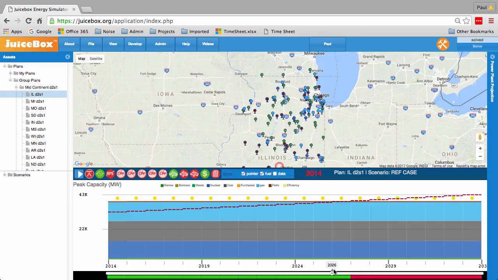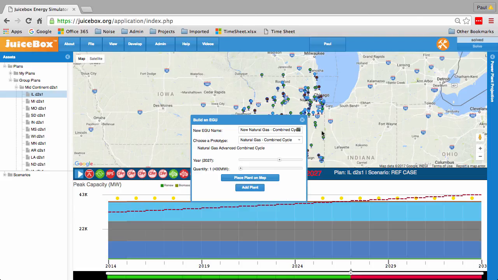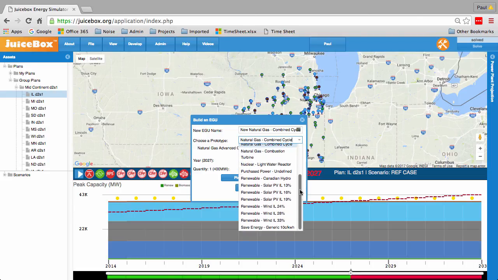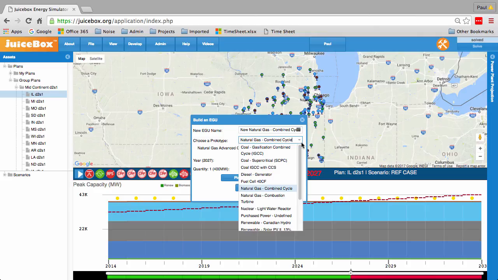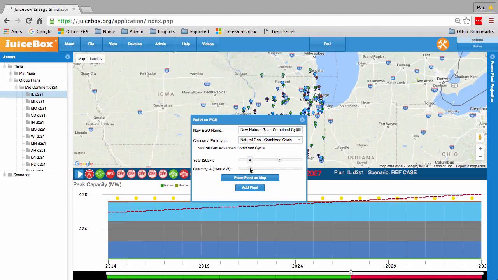In order to satisfy that requirement, we have to add generating capacity, from which there's customizable sets of power plants that can be added. I'll add 2,000 megawatts of combined cycle natural gas.